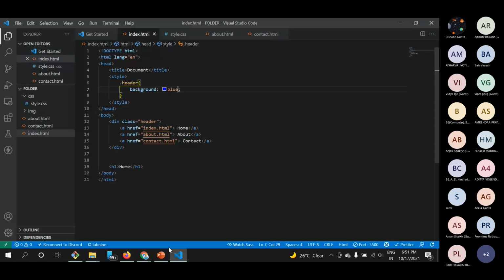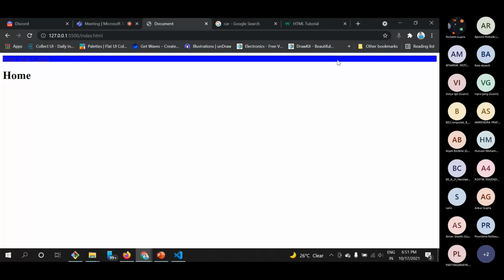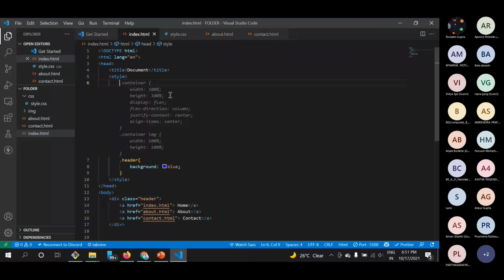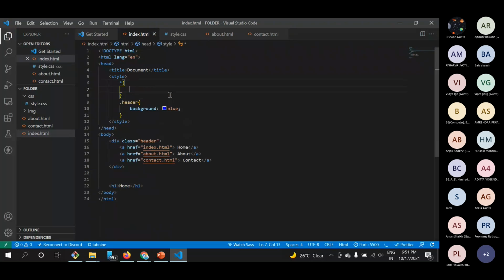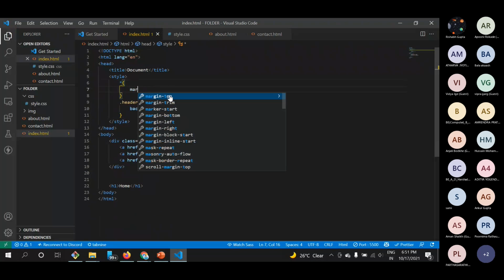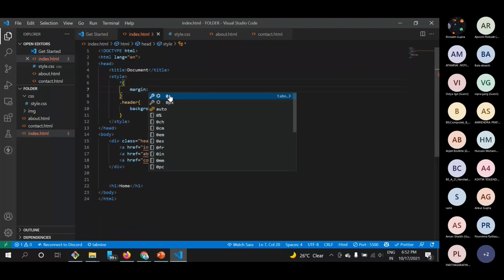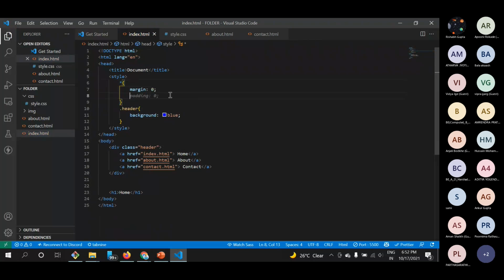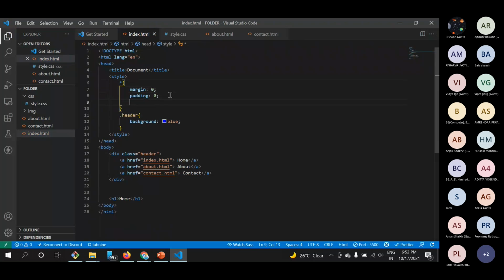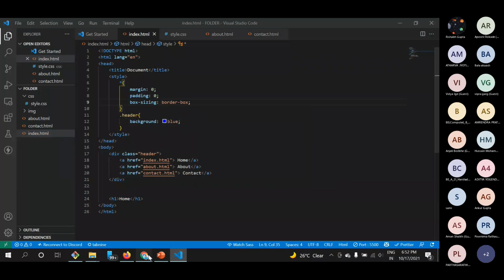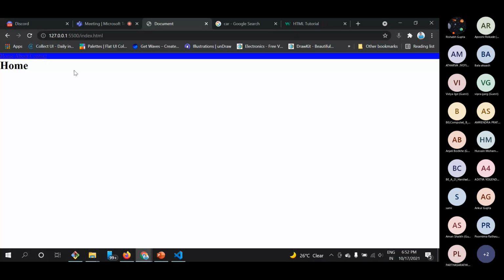You can see that there is some extra white area here. We haven't used anything, but there is a white area. This is because of box styling. So it is recommended to use margin 0 and padding 0, because by default HTML elements have some margin and padding. So we use margin 0, padding 0, and box-sizing equal to border-box. If I go for box-sizing and border-box, then you can see that there will be no such white area right now.